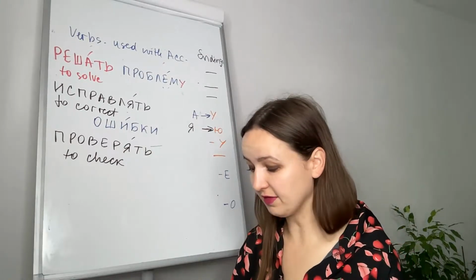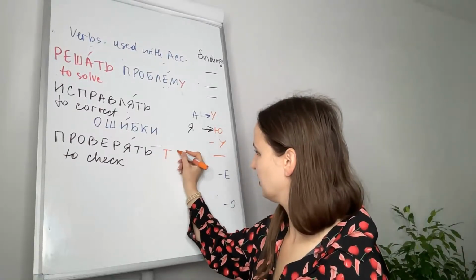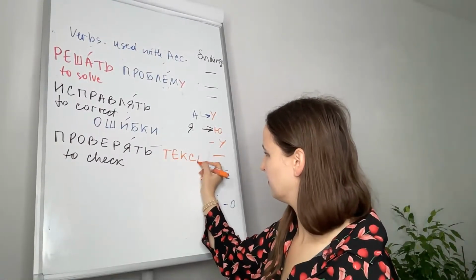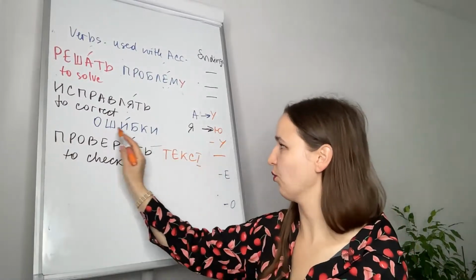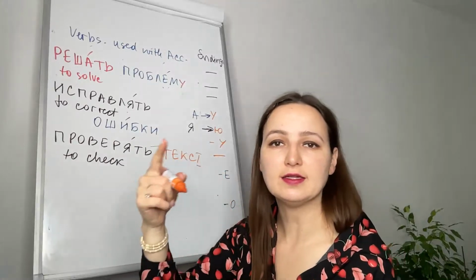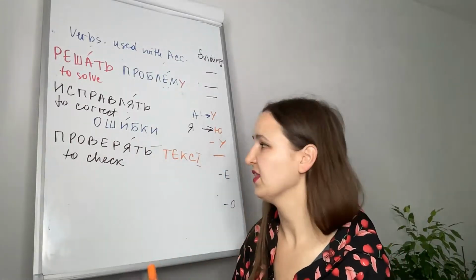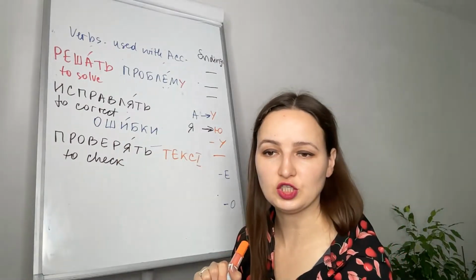For example, проверять текст, to check the text. Текст. Because it ends in a consonant, this noun is masculine, so we will leave it like that. Проверять текст. Я проверила текст. I checked the text. Nothing will be changed here.